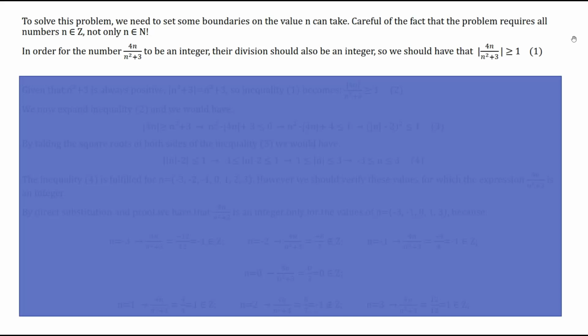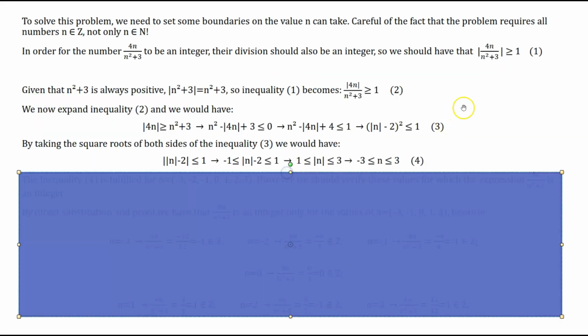We know that in order for the number 4n divided by n squared plus 3 to be an integer, their division should also be an integer. Be careful over here. The absolute value of the expression 4n divided by n squared plus 3 should be greater or equal to 1 in order to have all the possible solutions of this problem.